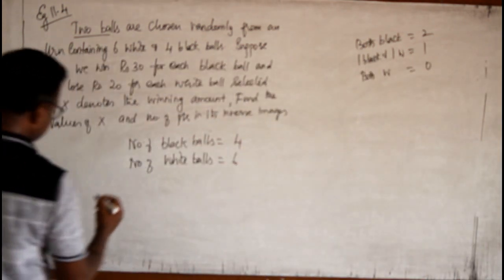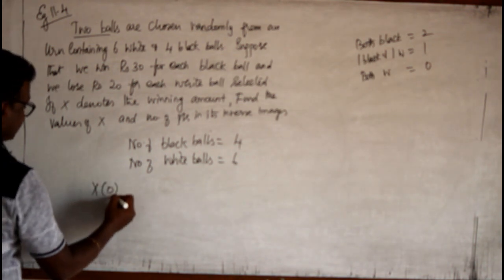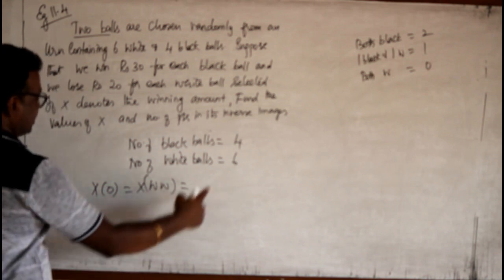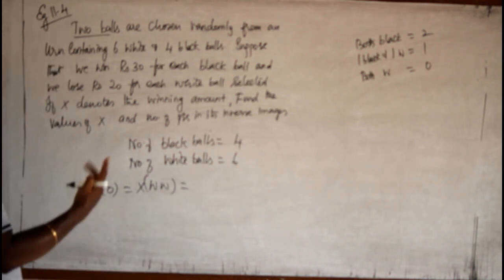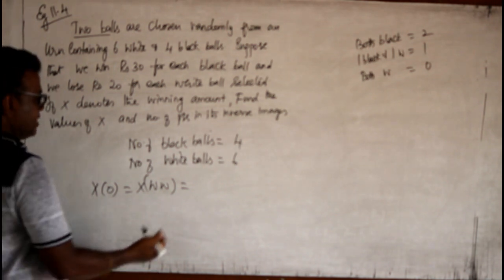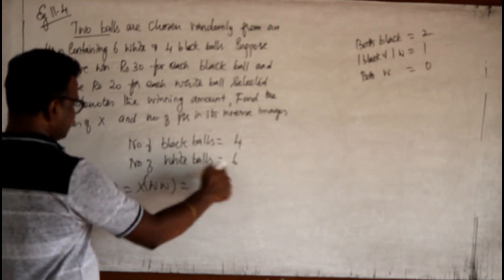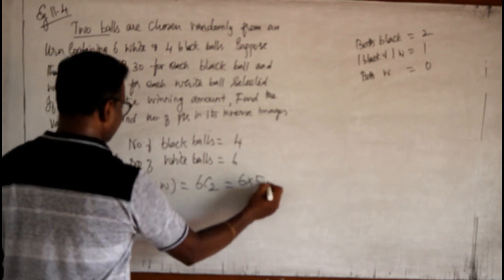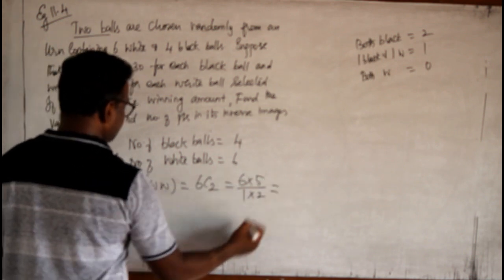So X of 0 means both white balls. That means I am selecting 2 balls out of the 6 balls. Remember, we studied combinations in our 11th standard. Out of 6 I am selecting 2, so it is 6C2. That is 6 into 5 by 1 into 2.